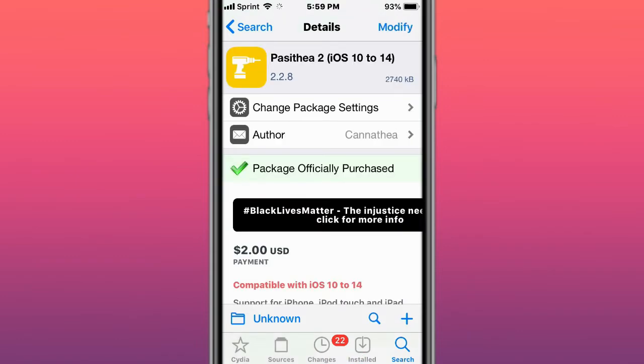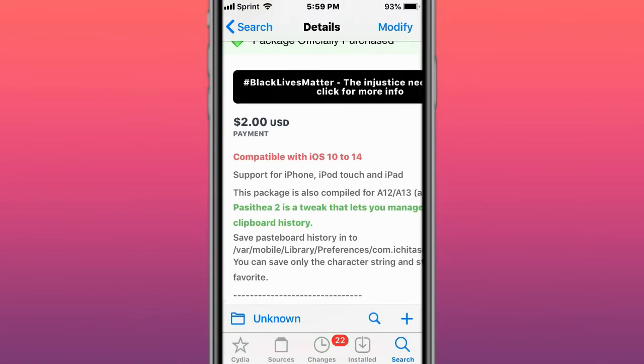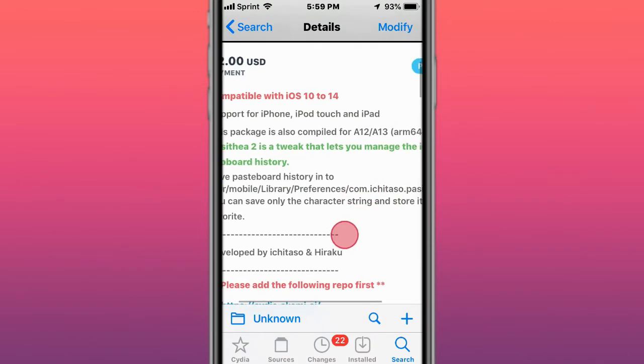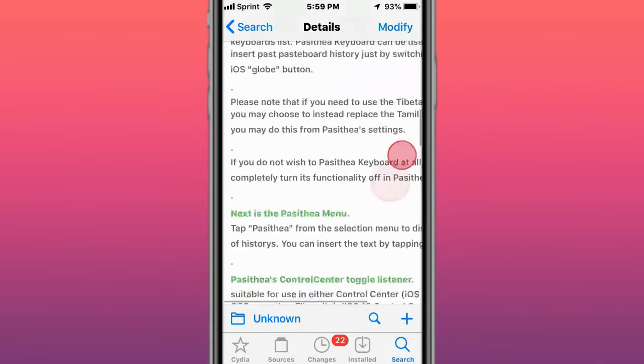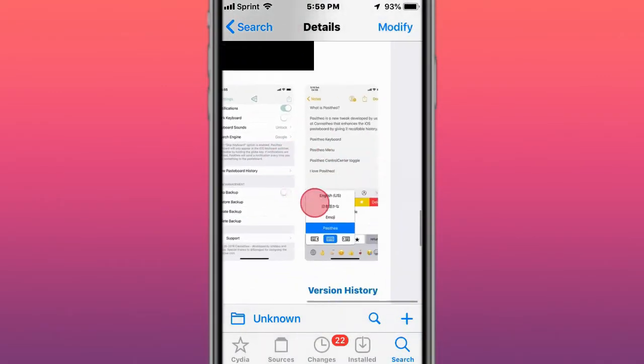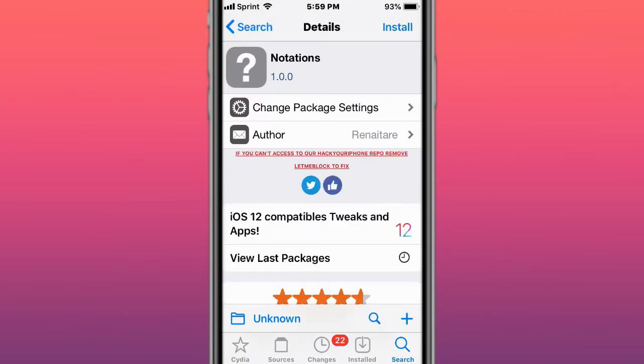It's called Paste Here 2, iOS 10 to 14. Support for iPhone, iPod Touch, and iPad. It's a tweak that lets you manage the iOS clipboard history. I use Copylog, but this is basically the same thing, but I prefer Copylog. It's also with Copylog, Paste Here 2, and Copy Pasta, which is better since a developer took it over. Oh, they really continued it.